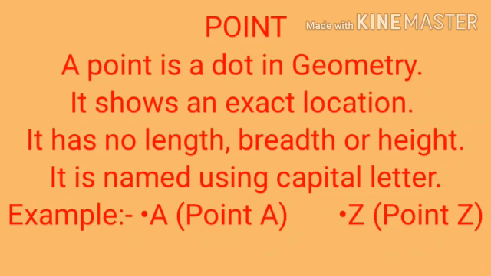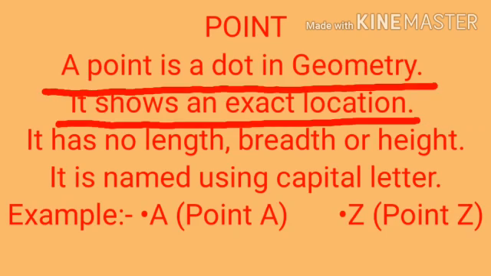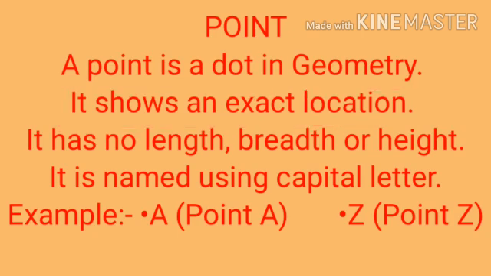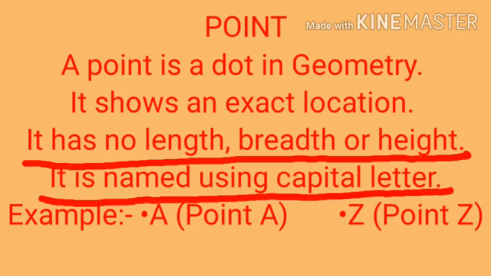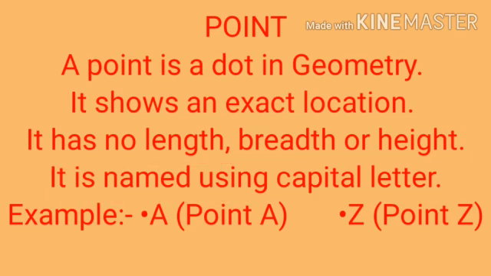First of all, point. A point is a dot in geometry. It shows an exact location. It has no length, breadth, or height. It is named using a capital letter. For example, point A, point Z.